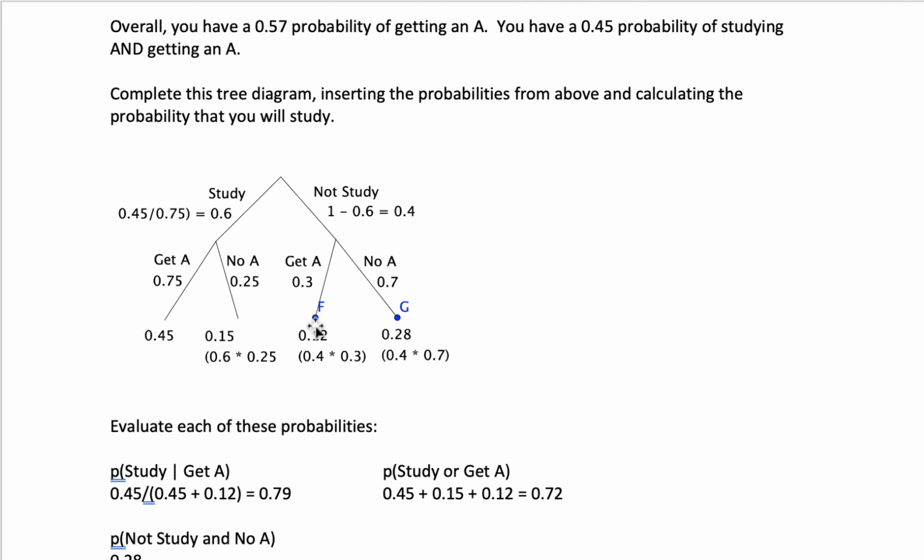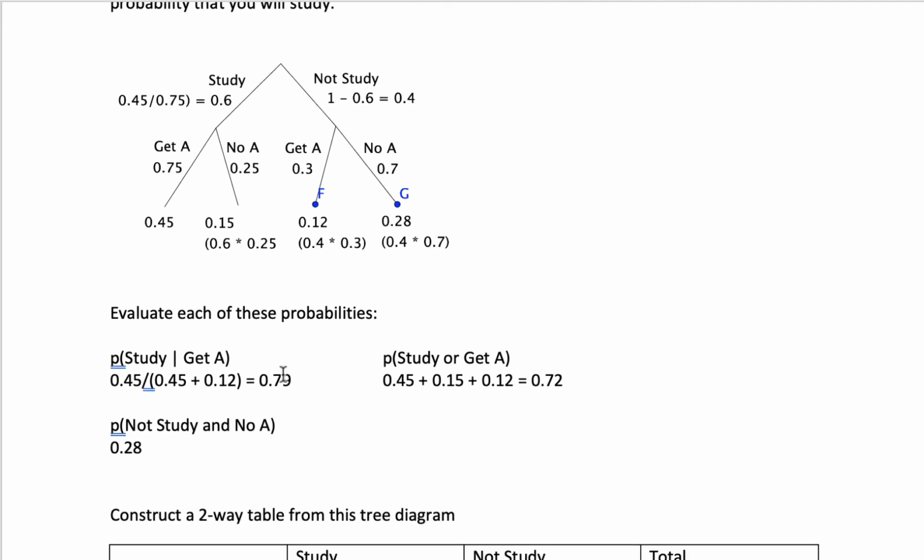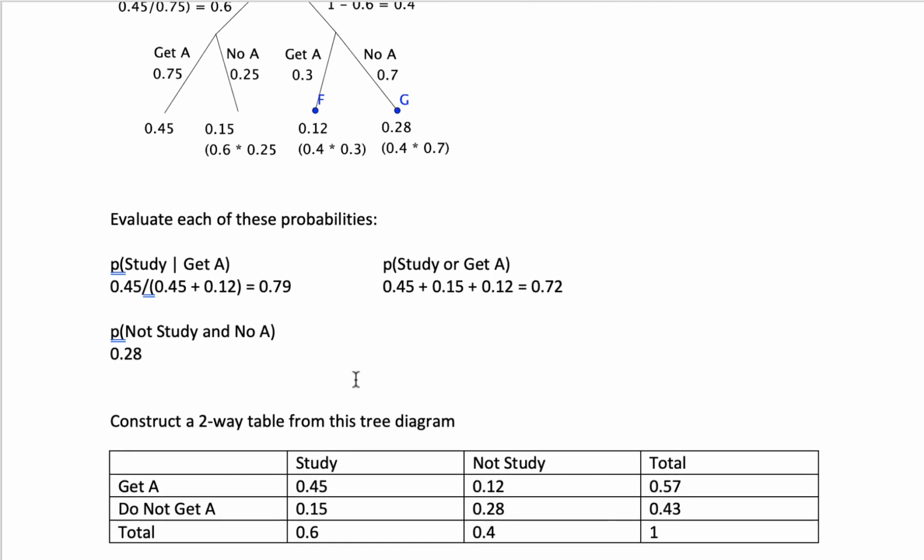The probability that you study or get an A would be everything except this 0.28, or 0.45 plus 0.15 plus 0.12. The probability that you do not study and do not get an A is this probability down here, 0.4 times 0.7, the 0.28. Now, again, when you're figuring out the probabilities with ands, you're multiplying these two probabilities together.